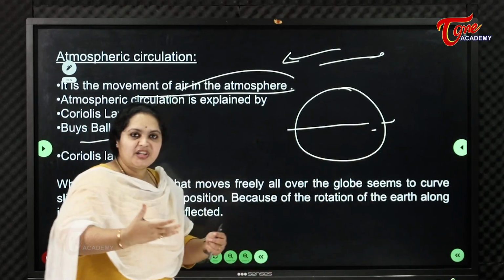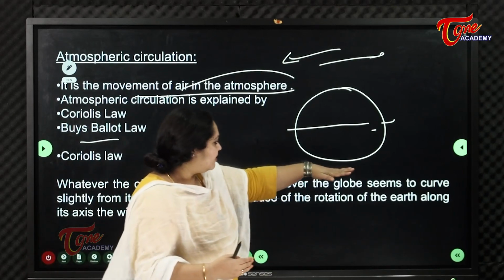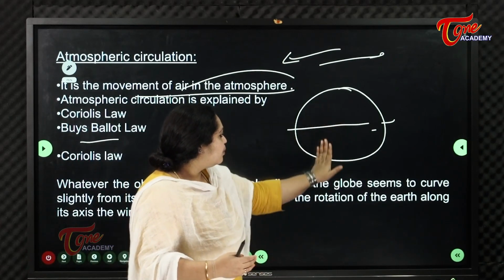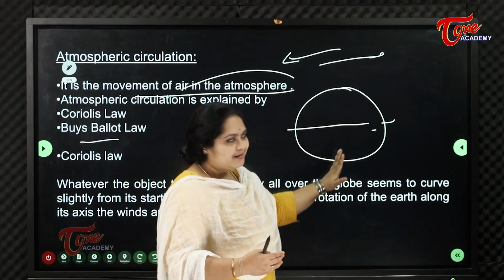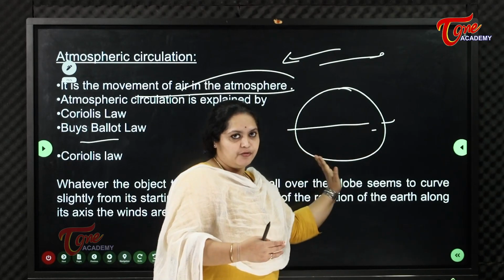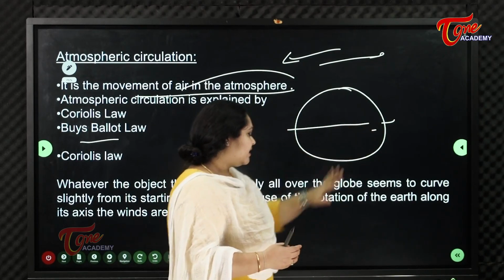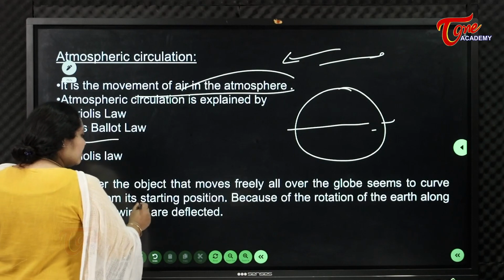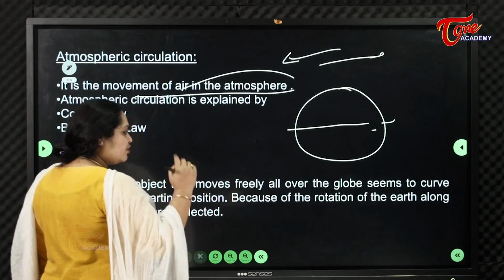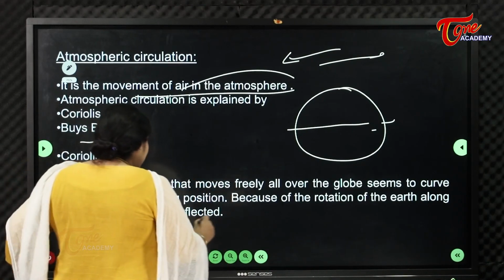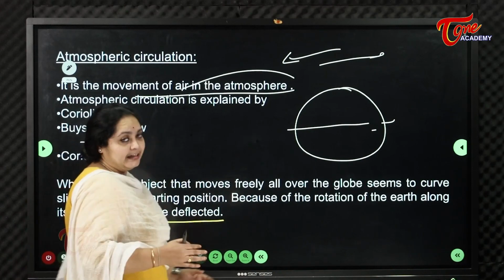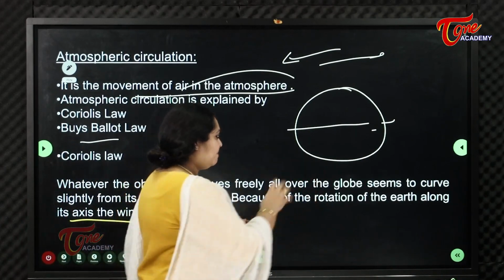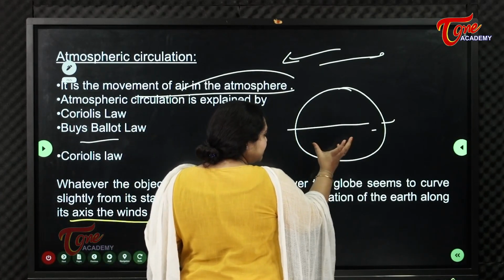It cannot travel directly from here to here; it will take a curve, right or left, whatever the direction, slightly from its starting point. Because of the rotation of the Earth along its axis, the winds are deflected. As Earth rotates from west to east,